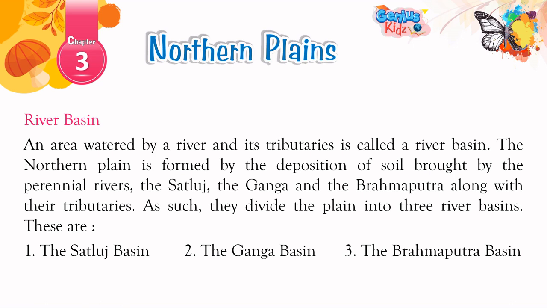River basin. An area watered by a river and its tributaries is called a river basin. The northern plain is formed by the deposition of soil brought by the perennial rivers, the Satluj, the Ganga and the Brahmaputra, along with their tributaries. As such, they divide the plain into three river basins. These are: 1. The Satluj Basin, 2. The Ganga Basin, 3. The Brahmaputra Basin.